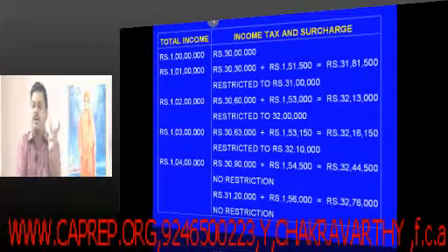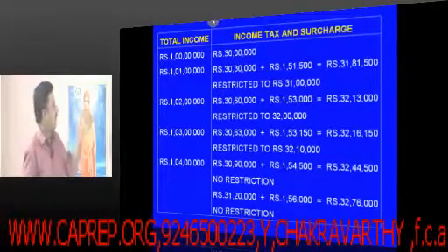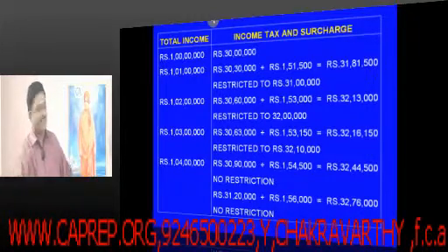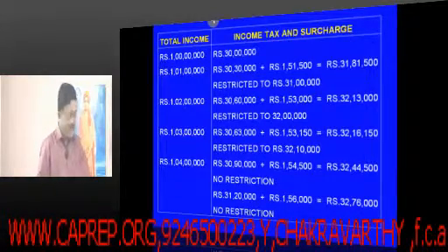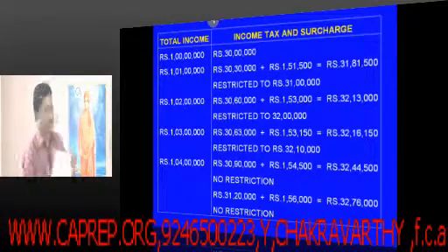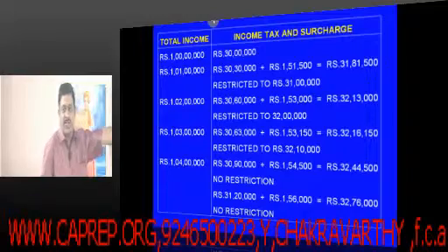What is the tax on 1 crore? 30 lakhs. What is your total income? 1 crore 2 lakhs. Total income minus 1 crore is 2 lakhs. So 32 lakhs. Then the third is 1 crore 2 lakhs 10,000. Here it is not 1 crore 3 lakhs.